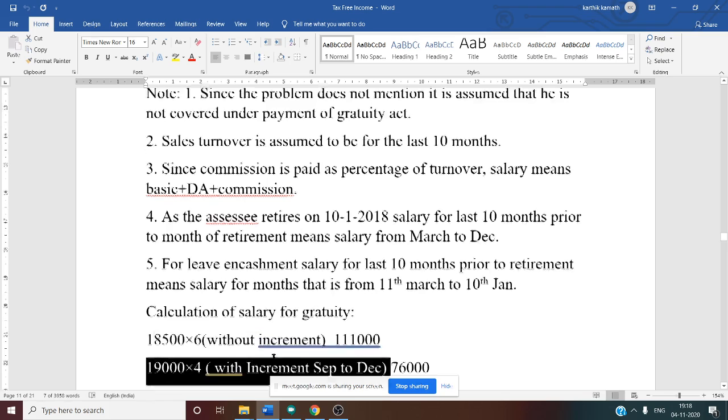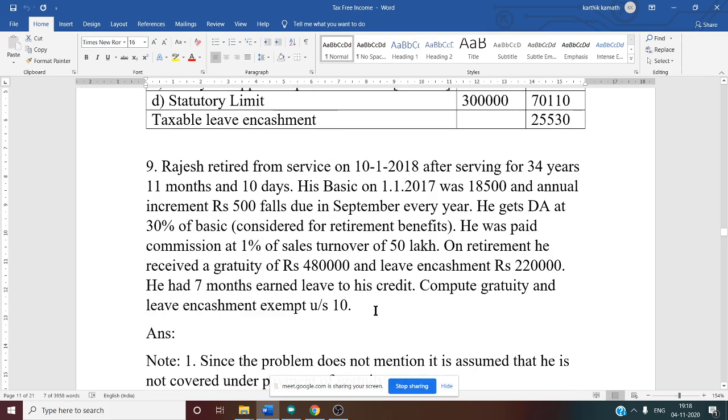See this with increment. If you see the problem once again carefully, increment falls due in September. He retired in January. That means January is not included. Why? Because we are considering it for gratuity calculation. So how many months are involved with increment? September, October, November, December. Only 4 months with increment.